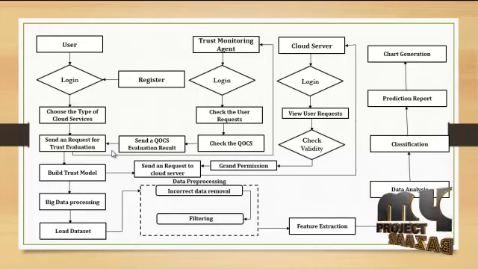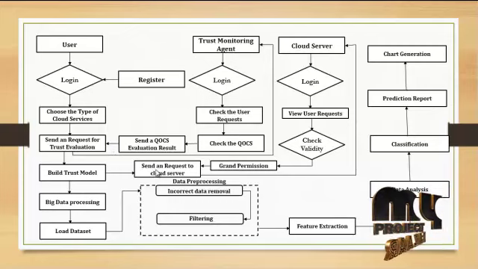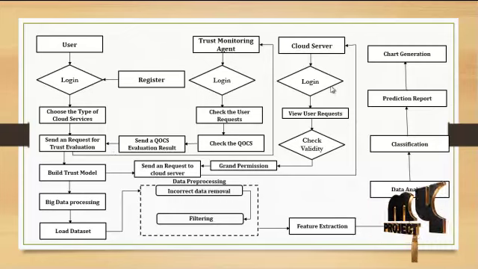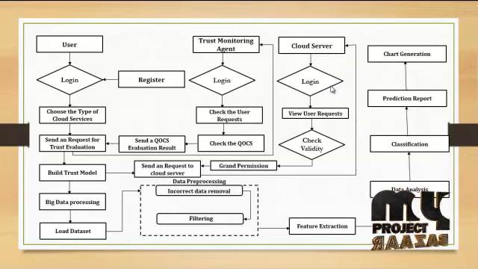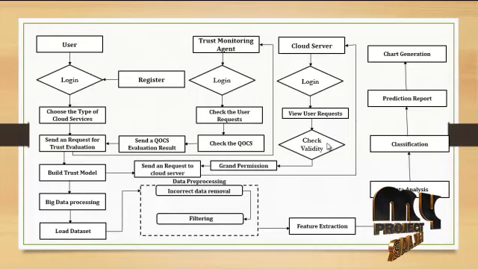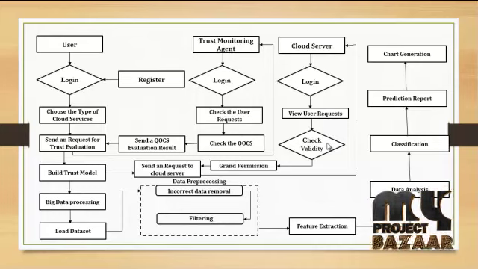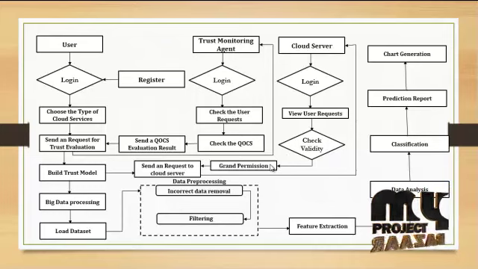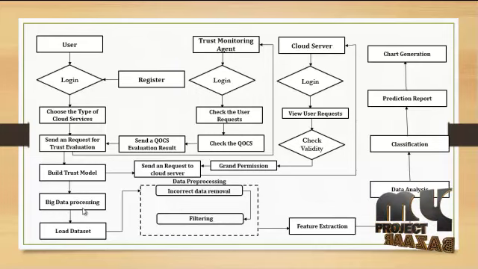After getting the report from the trust monitoring agent, the user will send a request to the cloud server for processing the big data on the cloud. The cloud server will log in using their username, password, and secret key. After the login, they will see all the user requests from those who want to process big data on the cloud, and they will check the validity of the user and the data they want to process. After checking, they will grant permission to the user. After getting permission from the cloud service, they will process the big data on the cloud.